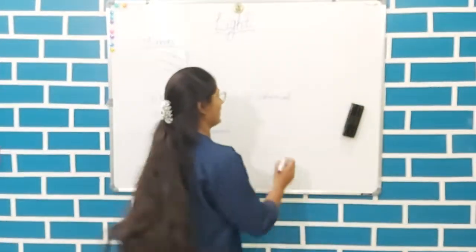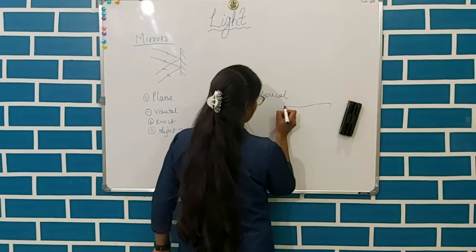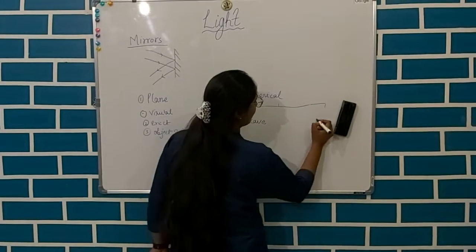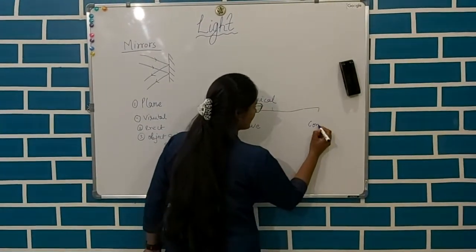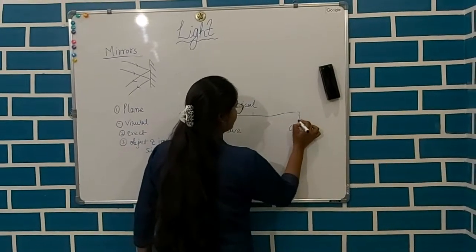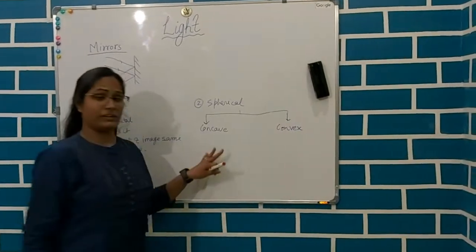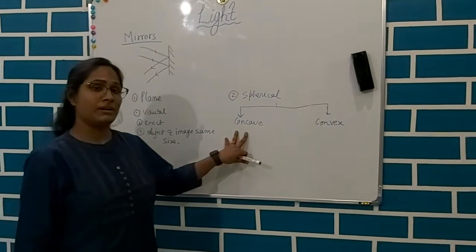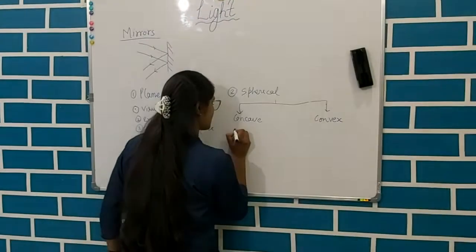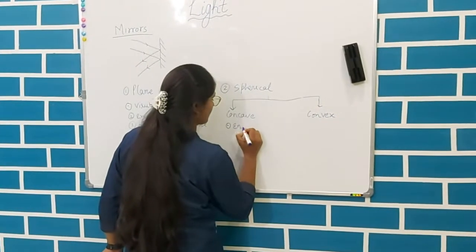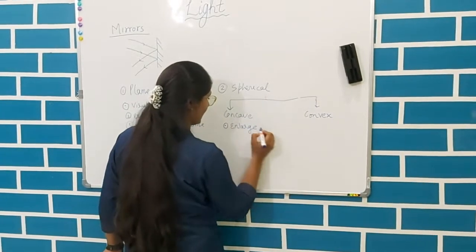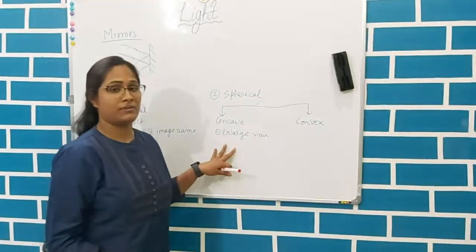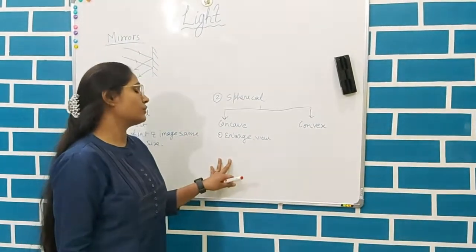Spherical mirrors are again of two types. One is the concave mirror, another is the convex mirror. A concave mirror is basically used to see an enlarged view.